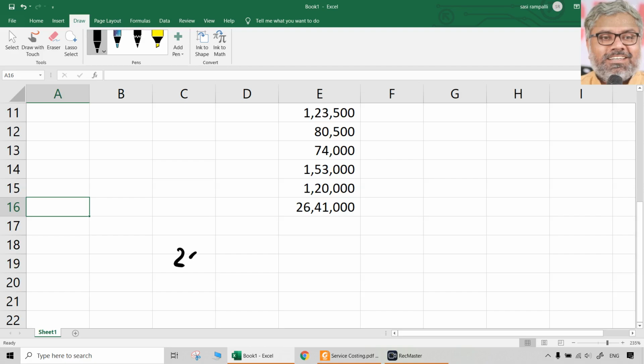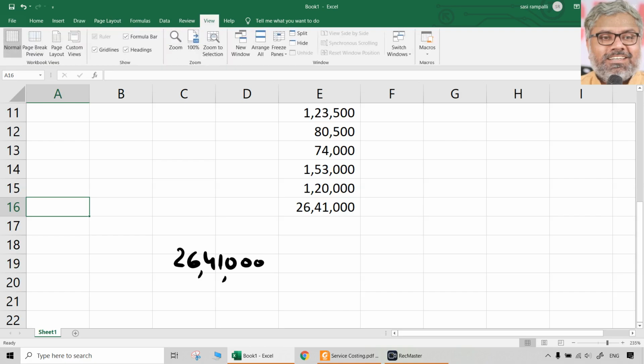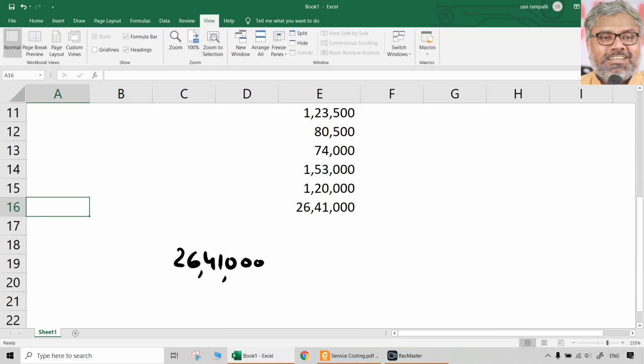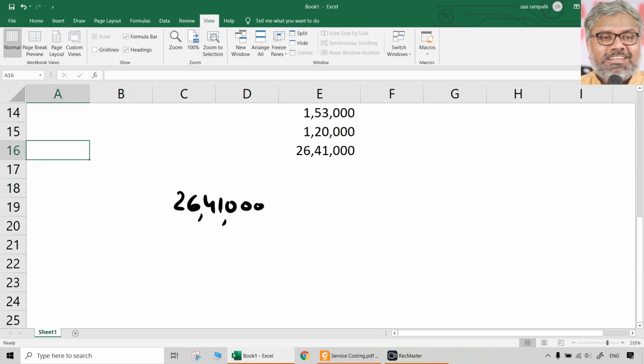26,41,000 cost plus, let us say 0.05, whatever that revenue may be.